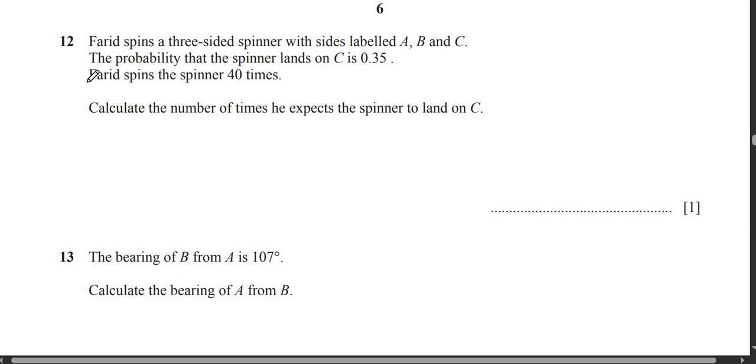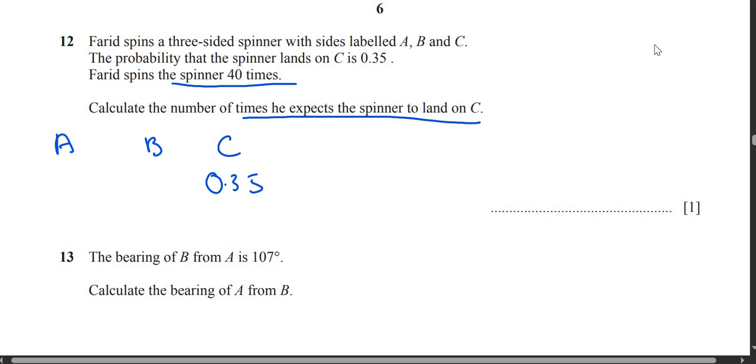For each spin, the 3-sided spinner wheel, okay, the probability that the spinner... So look, whenever you have a question like this, in math, the data is important. When you have big questions like this, you guys read the question and become confused. So look, 3-sided spinner wheel, A, B, C. Probability that the spinner lands on C, 0.35. Spins the spinner 40 times, calculate the number of times he expects the spinner to land on C. Simple.